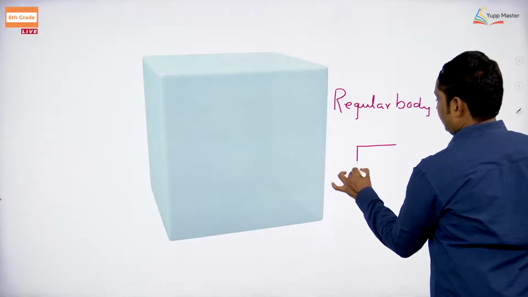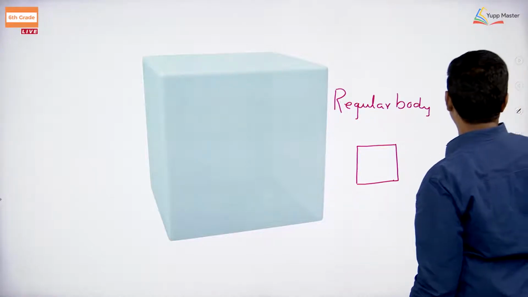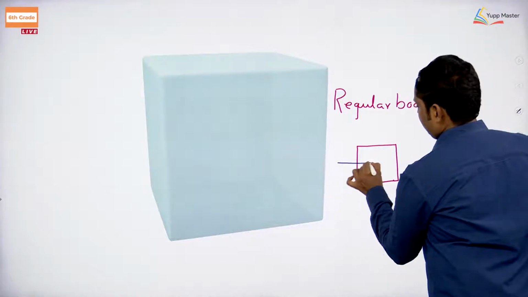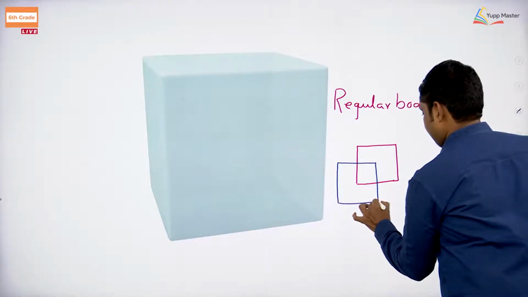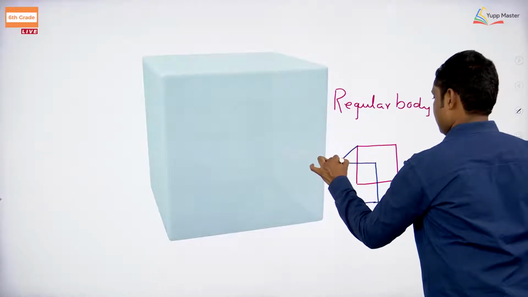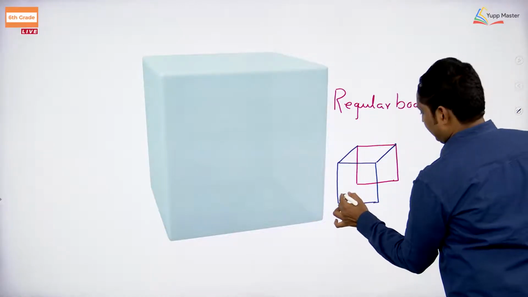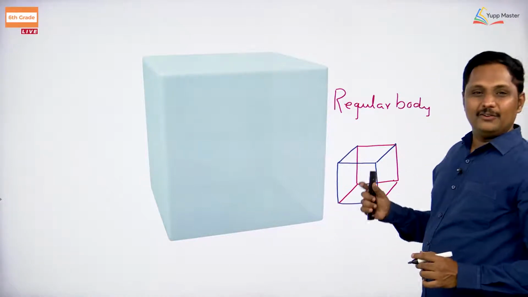Very simply, you can take a two-dimensional space. Now, if you take this complete body, this is regular.